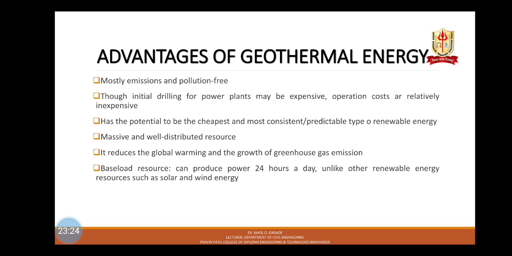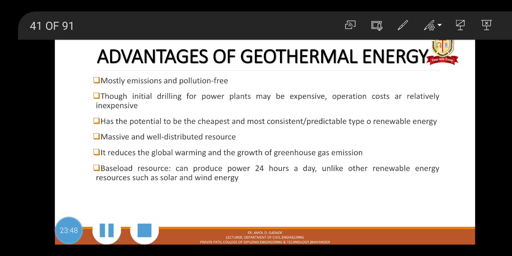Here are the advantages of geothermal energy: mostly emission and pollution free. Though initial drilling for power plants may be expensive, operation costs are relatively inexpensive. It has the potential to be the cheapest and most consistent, predictable type of renewable energy. Massive and well distributed resource. It reduces global warming and the growth of greenhouse gas emissions. Baseload resource can produce power 24 hours a day, unlike other renewable energy resources such as solar and wind energy.